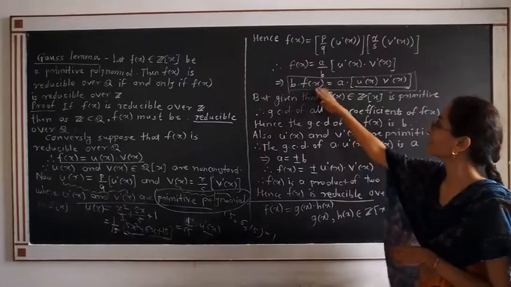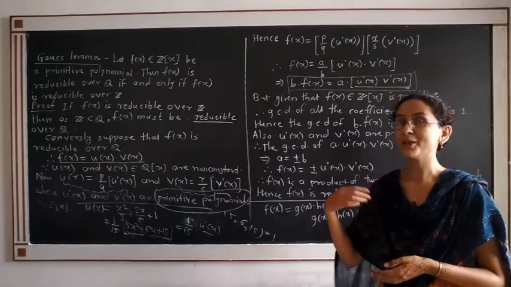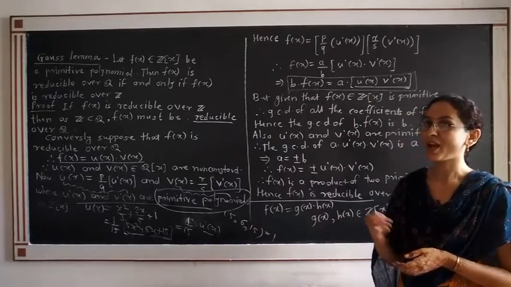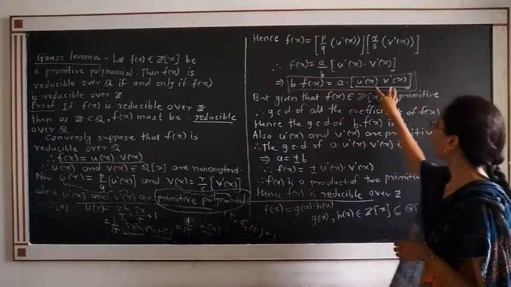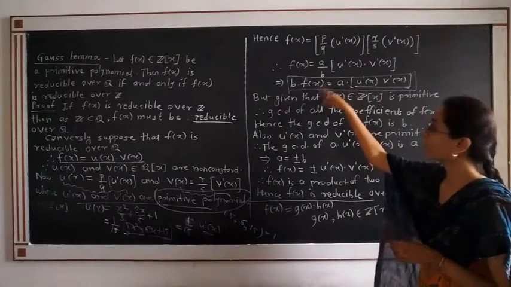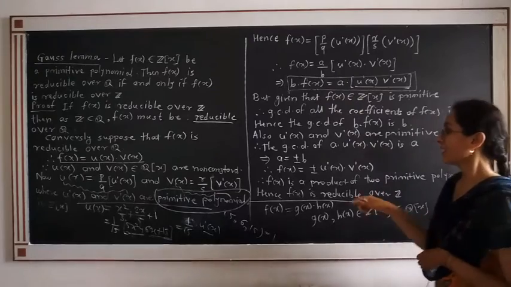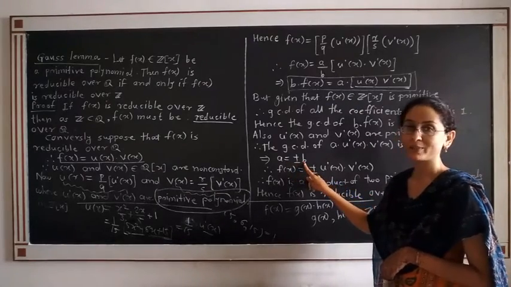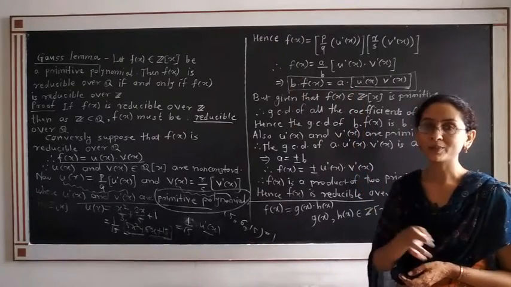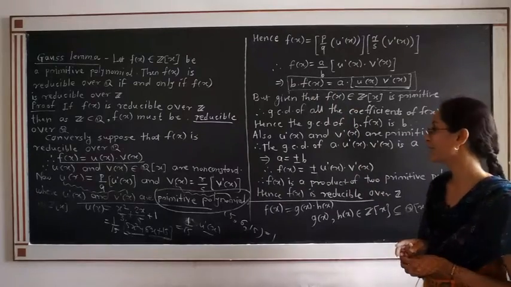Now see, this is the equation. Both sides should be the same. The GCD of the left side is a and the GCD of the right side is b, and the polynomials f(x) and u'(x) v'(x) both are primitive polynomials. Both sides should be equal. Therefore, we have a equal to plus or minus b. These integers must be the same or negative of the other. Either b equal to a or b equal to minus a.